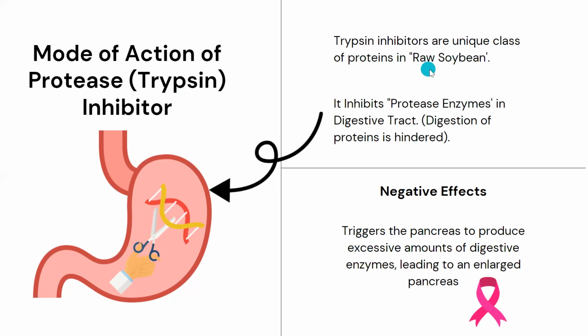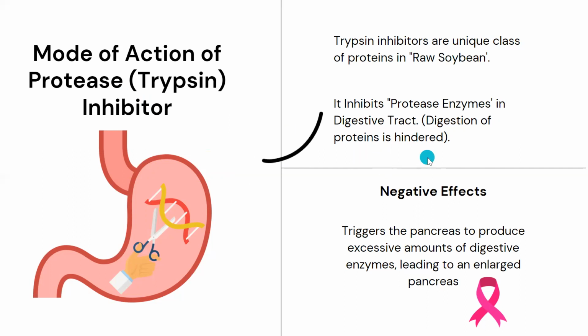So if you see, trypsin inhibitors are a unique class of protein in raw soybean. So majorly we are talking about soybean here. It inhibits protease enzymes in the digestive tract. As I mentioned in my previous slide as well, you can see here, this scissor is like an anti-nutritional factor or protease inhibitor. Its major function is to break down the protein. If you see, the scissor is cutting the protein, right? But now the protease inhibitor restricts the protease enzyme from digesting the protein. So now digestion of the protein is hindered. This I explained to you very well in the previous slide.